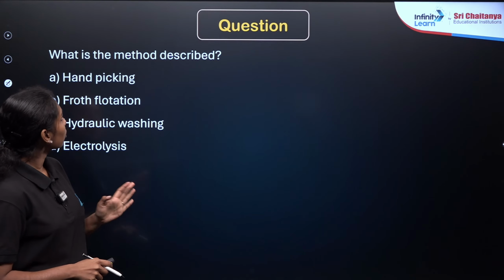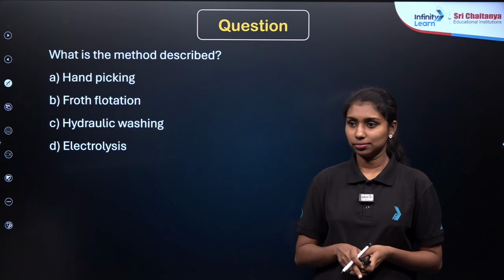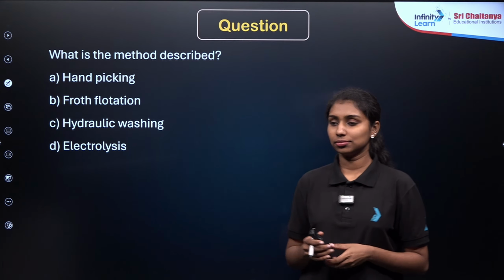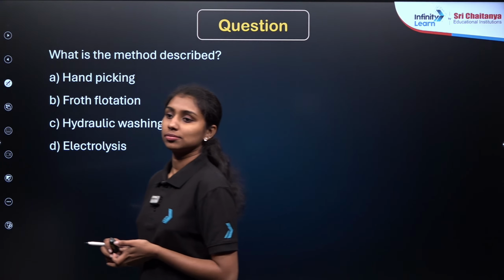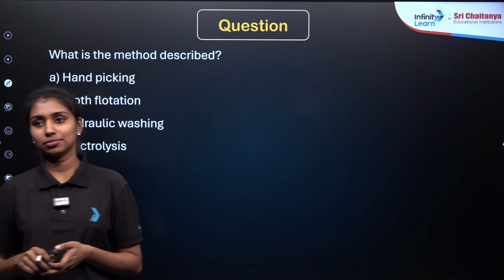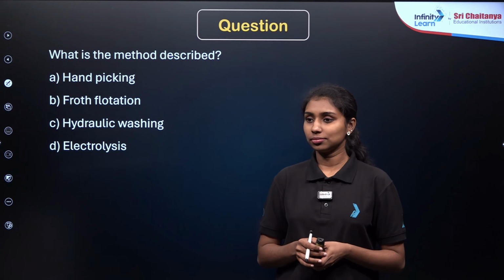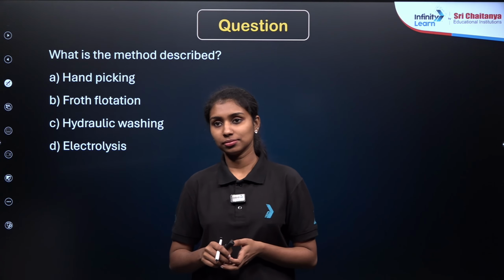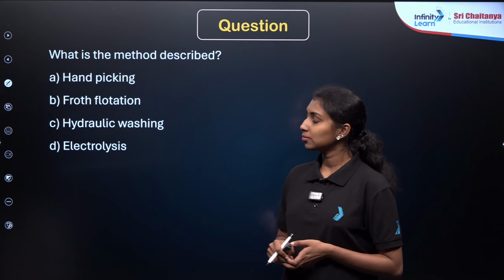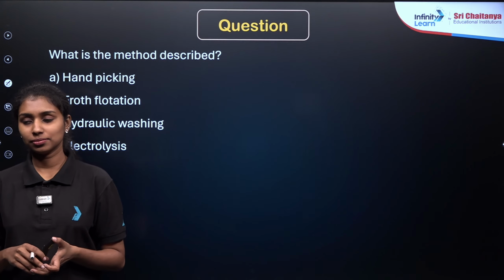Now we need to focus on the question here. What is the method described here? So what will be the answer here?